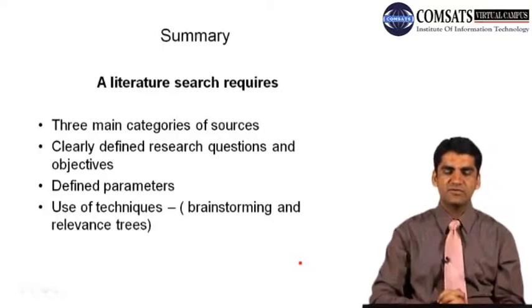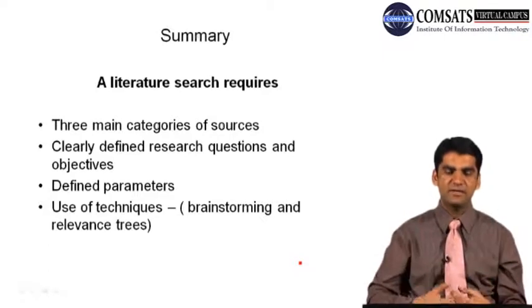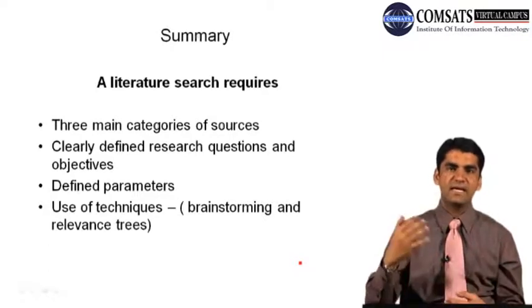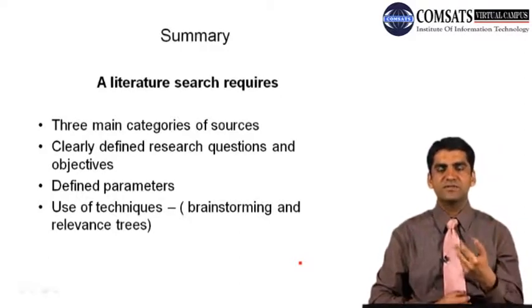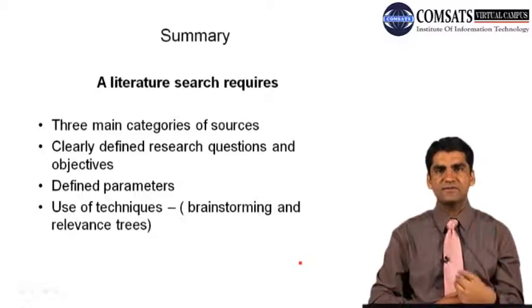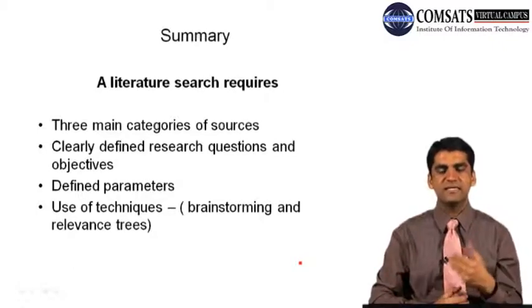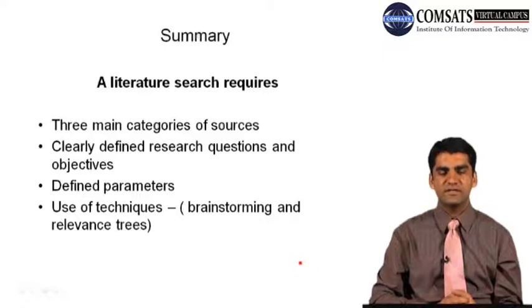Three main categories of sources: clearly defined research questions and objectives, defined parameters, use of techniques like brainstorming, relevance trees, and all these things. So we can have primary source, secondary source, tertiary source. These are the three sources of literature search.